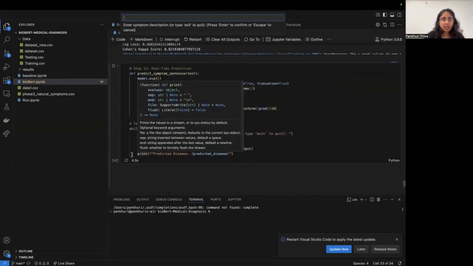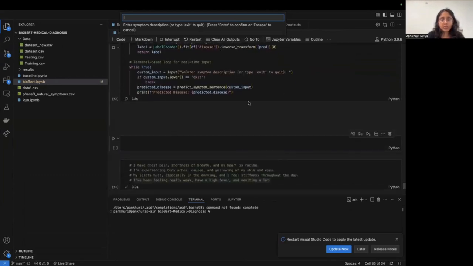So we get an option to enter the symptoms in the terminal. So let's say I use this one, that I'm experiencing body aches, nausea, and yellowing of skin and eyes. Once I enter it, the model predicts the disease as chronic cholestasis. I'll show another one. So here the disease is predicted as arthritis. So as you can see, we can enter sentences with different sentence structure.